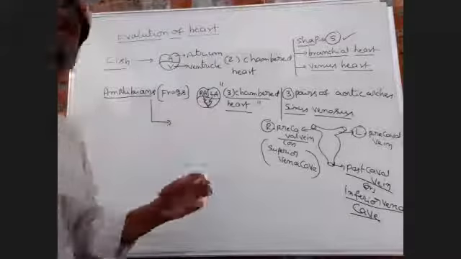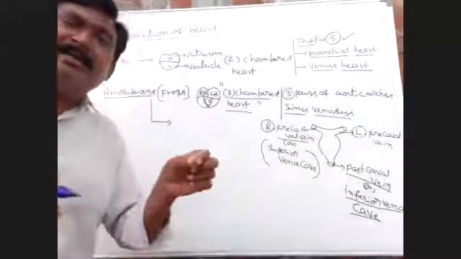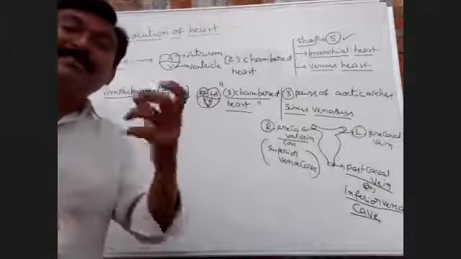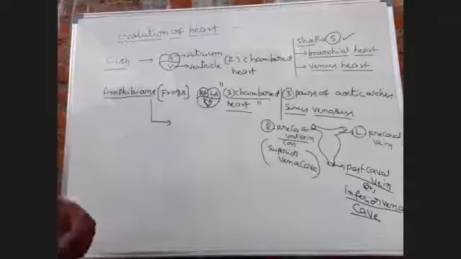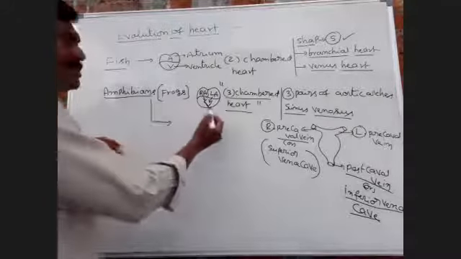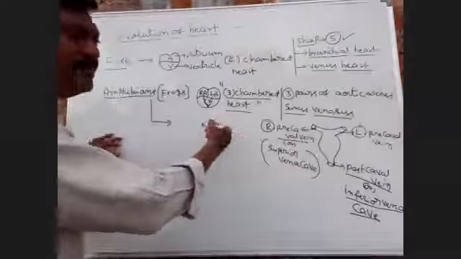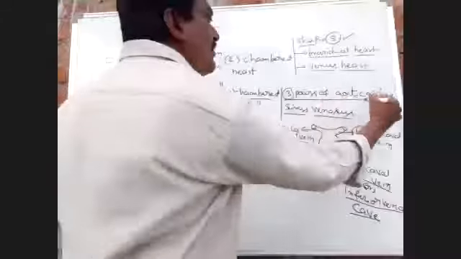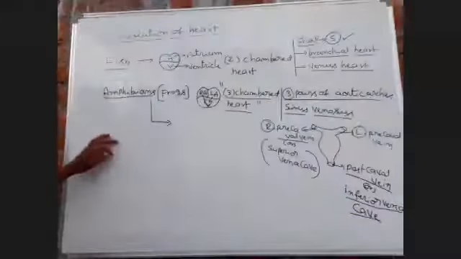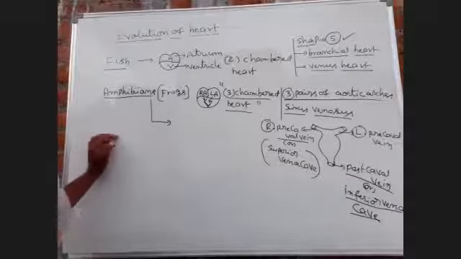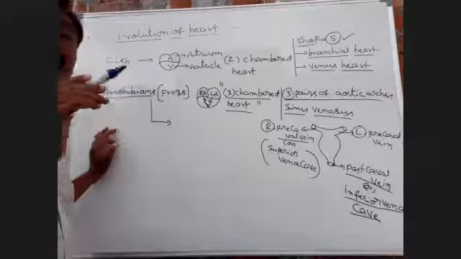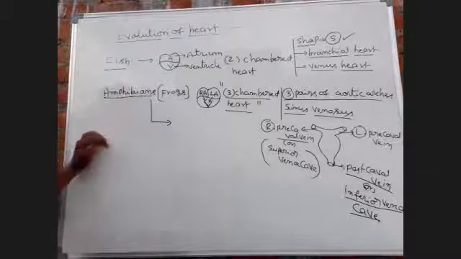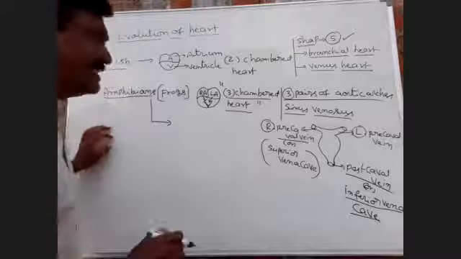In the ventricle, both are mixed up to form mixed blood. Due to the contraction of the ventricle, this mixed blood is supplied to all body parts through three pairs of aortic arches. This is most important. So mixed circulation is present in amphibians.